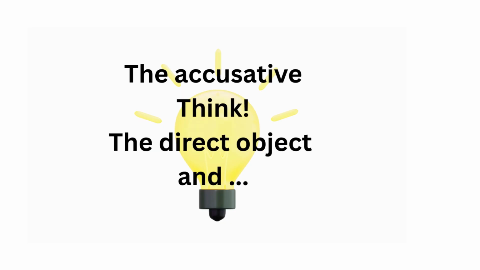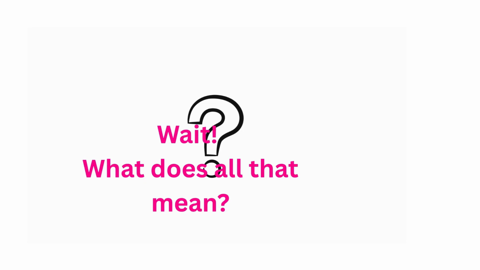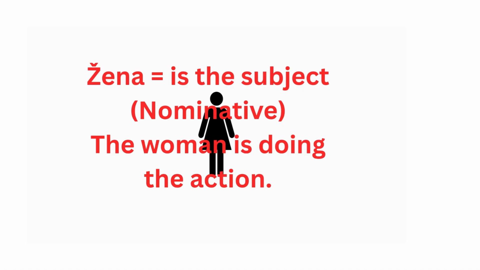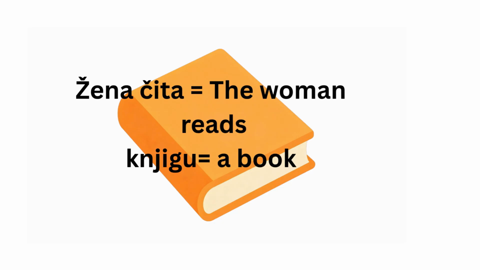The accusative, think the direct object, and the accusative case is used for the person or thing that receives the action. Wait, what does all that mean? Žena čita knjigu, the woman reads a book. Žena is the subject, nominative, the woman is doing the action. Žena čita, the woman reads, the woman is doing the action. Žena čita knjigu, the woman reads a book.